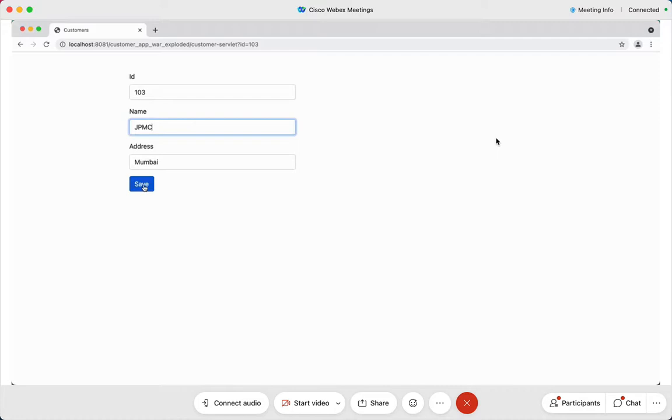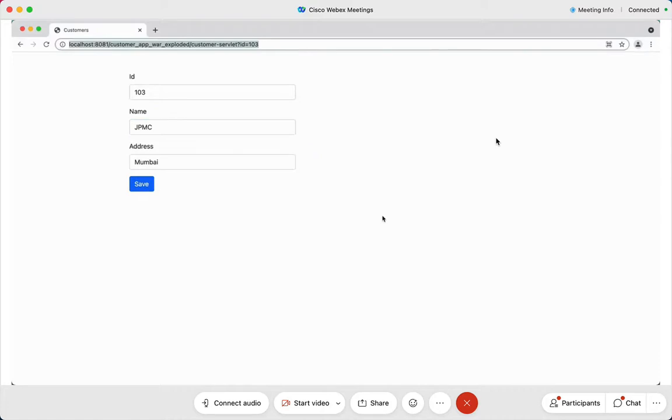Well, the crux of the matter is still not there. I'll come to it in a moment. Let me first complete the save part of it, the update part of it. So how am I going to do it? When I click on save, I'm going to send this data in the body of the request. So what do you think, must the form that I have created send the data to the server in the body of the request or as parameters? Ideally, what is the right way of doing it? Sending the data in the body of the request.